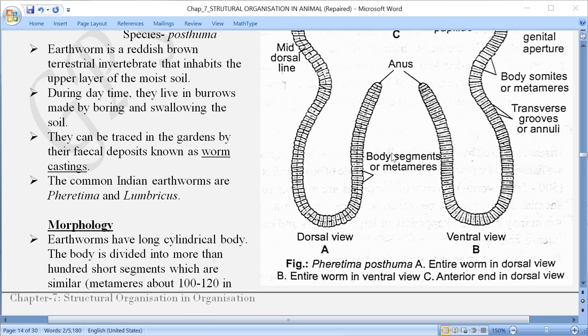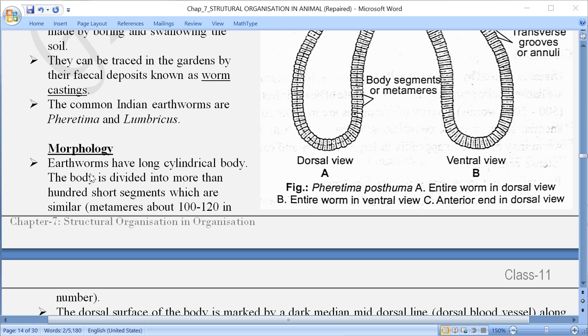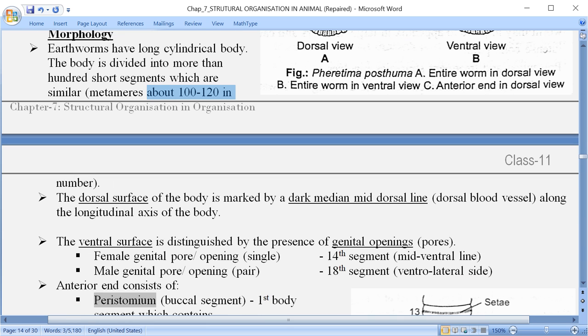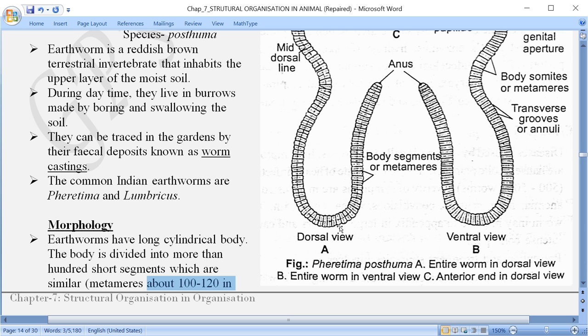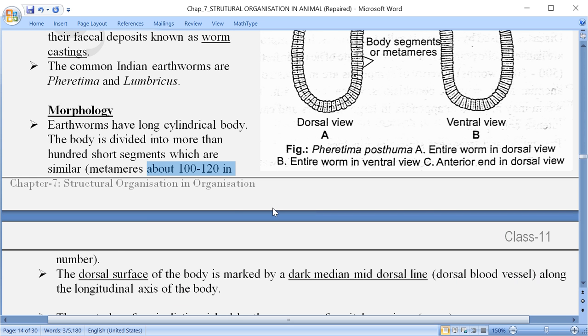Now let us see here one by one what happens. What I said about segments, somewhere between 100 to 120 segments are present in an adult form. On the dorsal side I mentioned the median line. Here we are talking about the dorsal surface of the body, which is marked by a dark median mid-dorsal line. This dorsal line is there because a blood vessel is passing there, which is called the dorsal blood vessel.